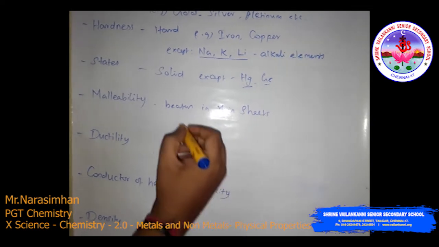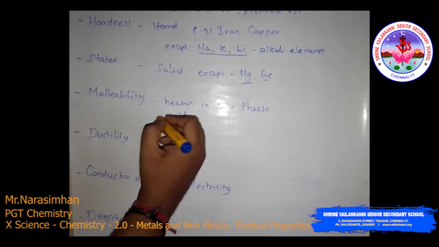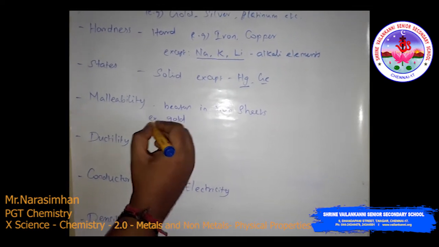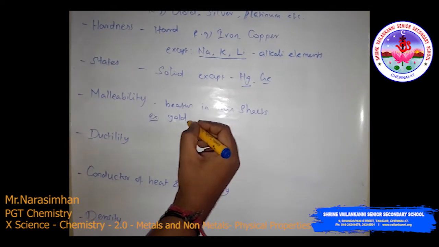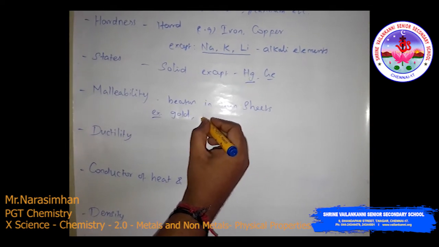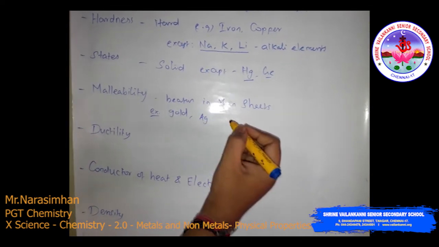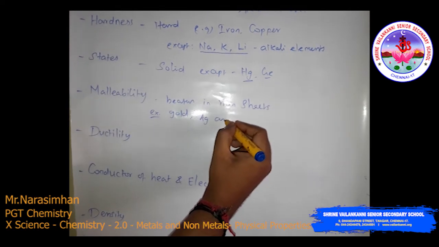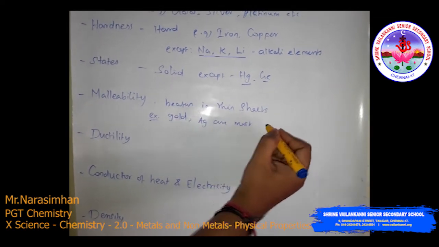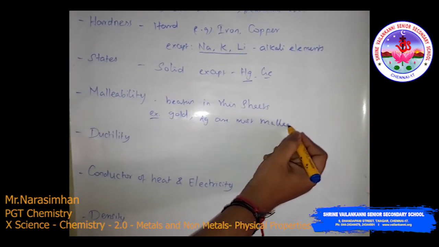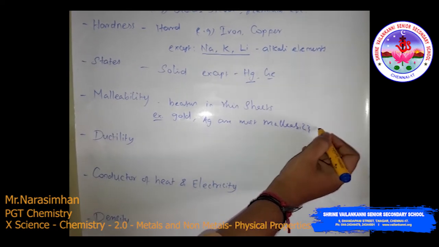For example, gold and silver are the most malleable metals.